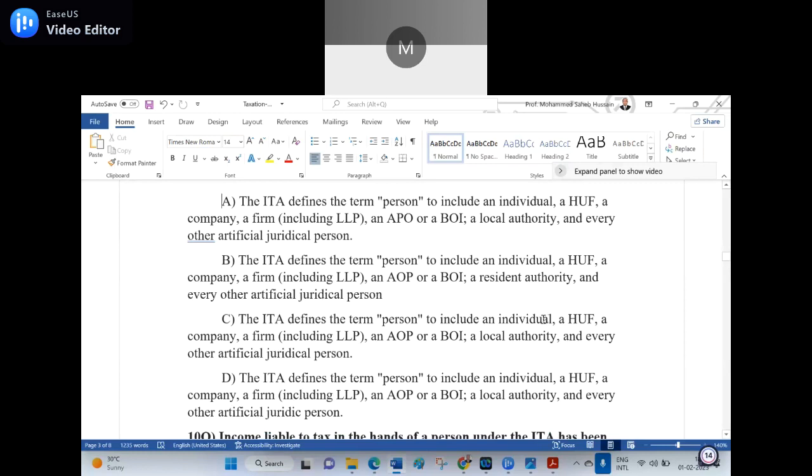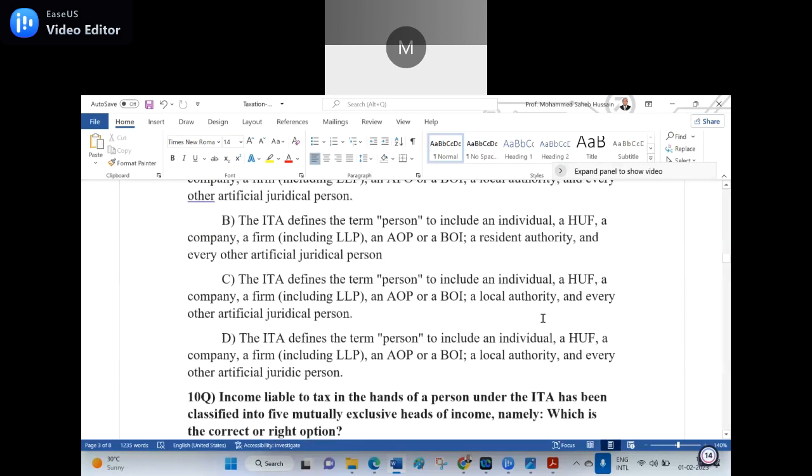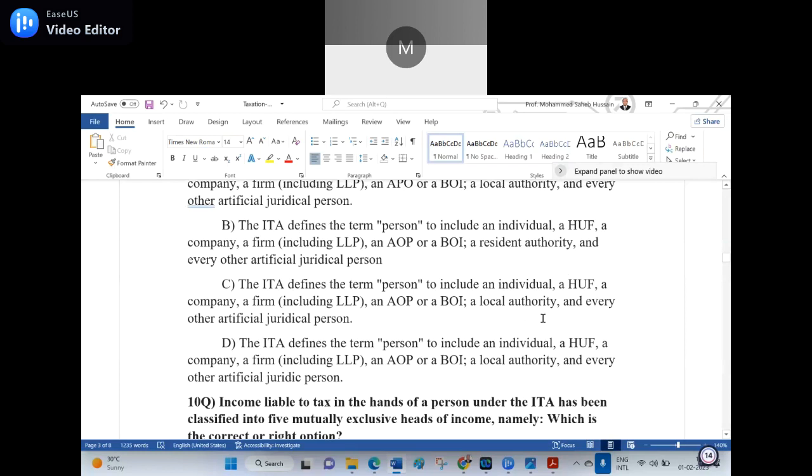C. The ITA defines the term person to include an individual, a HUF, a company, a firm, including the LLP and AOP and BOI, a local authority, and every other artificial juridical person. D. The ITA defines the term person to include an individual and a HUF, a company, a firm, including the LLP, an OAP or a BOI, a local authority, and every other artificial juridic person.